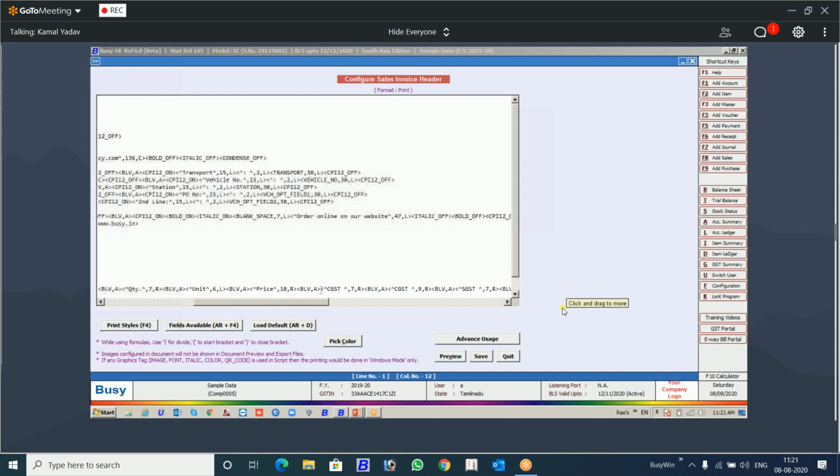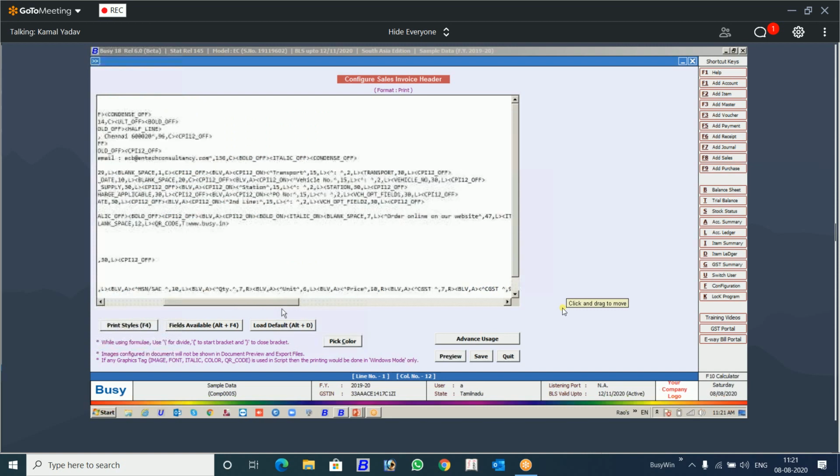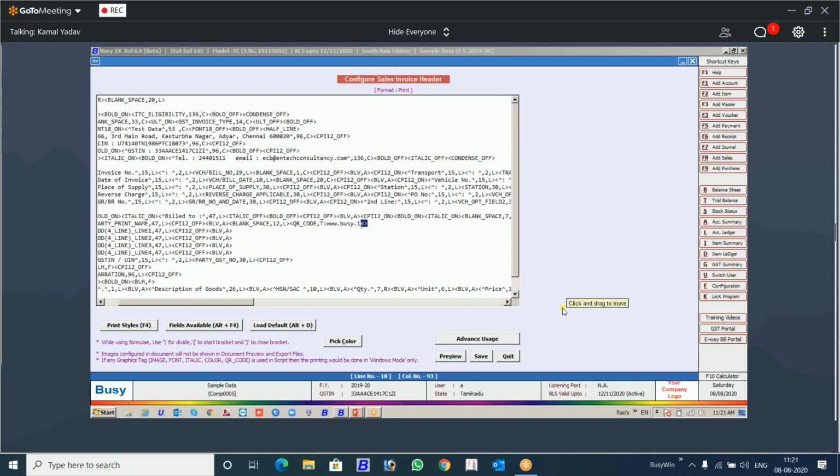Similarly, there is another format that I have given: QR code, text, and the name of the website. Like this. Remember, here I have left some blank lines below the QR code. Now, this is the important thing to watch. These are the blank lines because the QR code will expand towards its right and downward from this particular position.